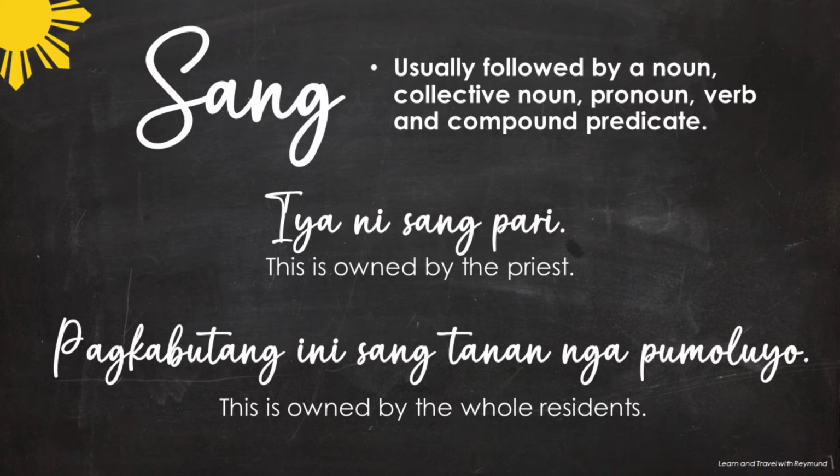The next Hiligaynon sentence is pagkabutang ini sang tanan nga pumuluyo. That means this is owned by the whole residents, by all of the residents. So pumuluyo are residents. When we say tanan, that is everyone or all. Conoo sang pari and pagkabutang ini sang tanan nga pumuluyo.